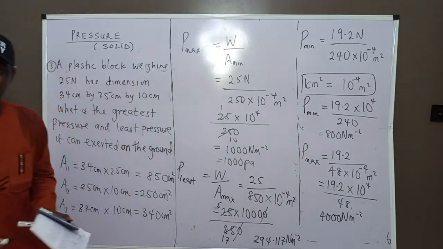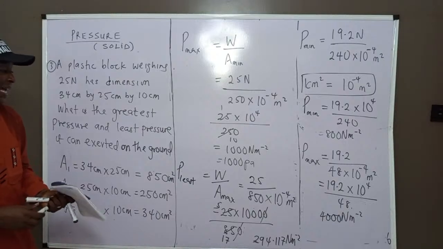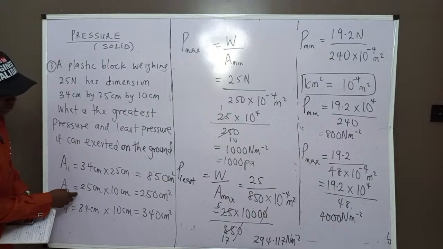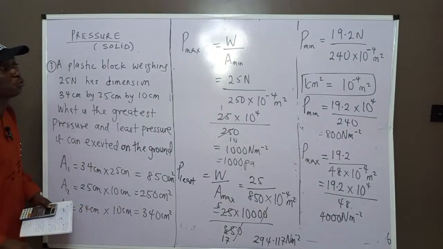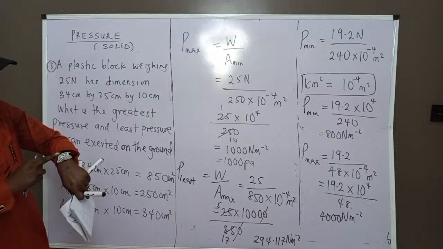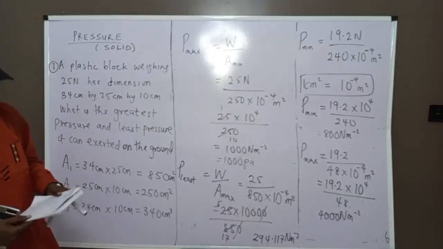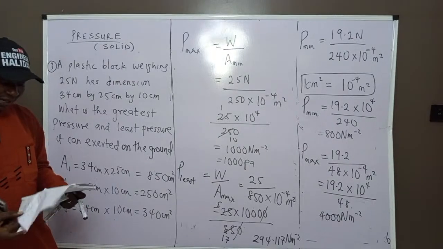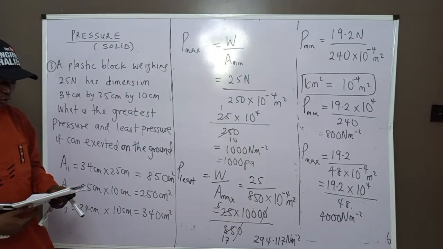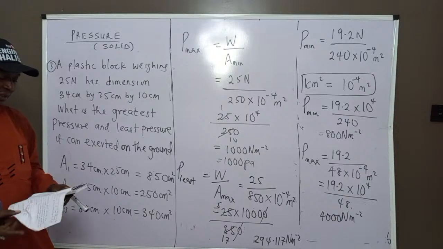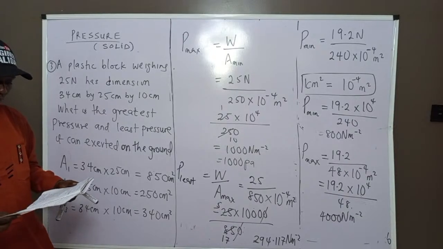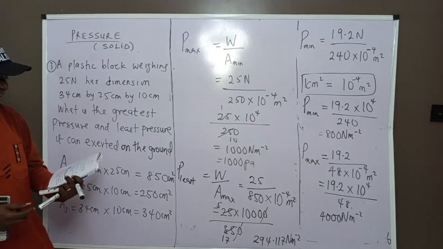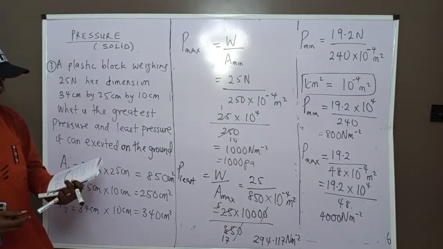So that is what I want to have as the least pressure. Then if they ask you for average pressure, we will now use 340 to solve average pressure. So now we have solved 3 questions that are very vital to understanding whatever we want to be given. I want to solve the last question, which is very short and precise.